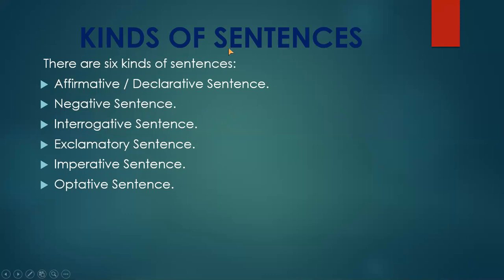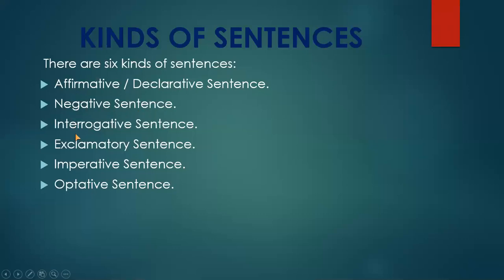I'm telling you about the kinds of sentences first. There are 6 kinds of sentences. Number 1 is affirmative, which is also known as declarative sentence. These are 2 names, but commonly we use the name affirmative sentence. The second one is negative sentence.